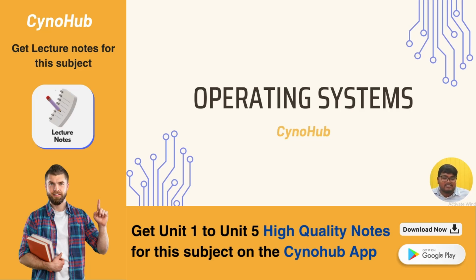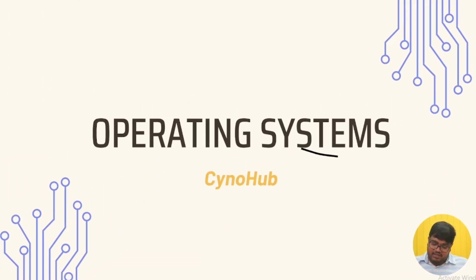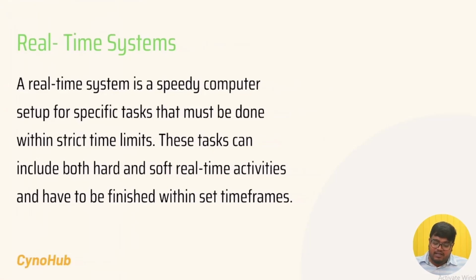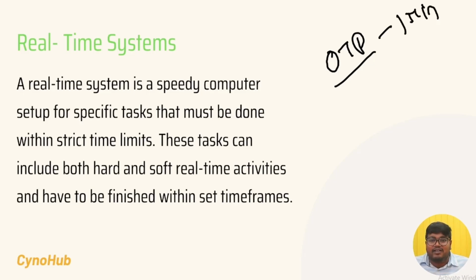Today I want to discuss real-time systems. What is a real-time system? Suppose I am giving one task. Let us take an OTP as an example. There is a timer running, and the time is incrementing. They give only 1 minute. Within 1 minute you have to enter the OTP. If you don't enter it within 1 minute, it automatically shows that your session has expired.